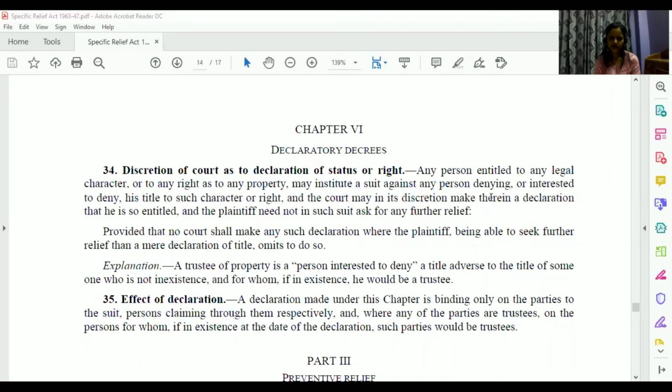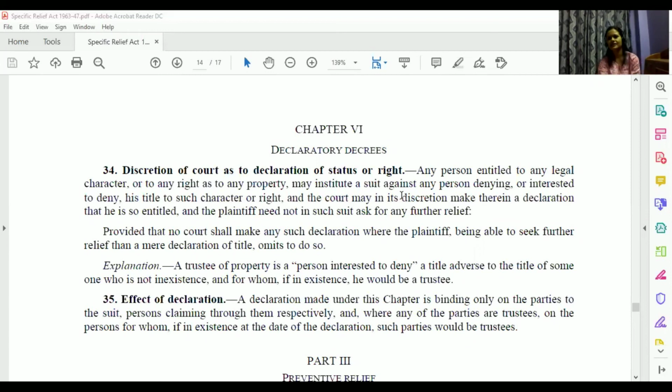Ma'am, when there is any doubt regarding the legal character of a person or title to the property, he can apply to the court for seeking a declaration and clearing that doubt. So that is when a declaratory decree is passed, and it is upon the discretion of the court. So that part I got, ma'am, but this proviso. Explanation. Yeah.